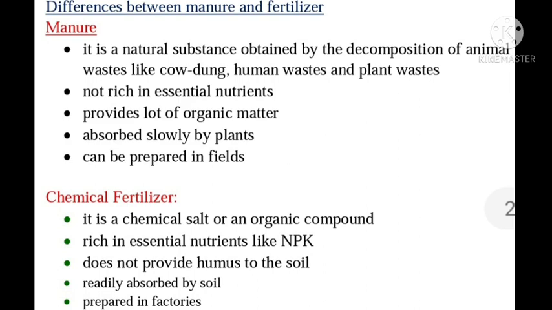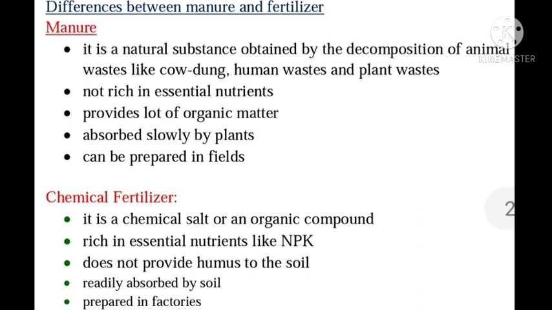Whereas fertilizers are very rich in plant nutrients like nitrogen, phosphorus, potassium. NPK means N for nitrogen, P for phosphorus and K for potassium. The spelling of potassium begins with P, but the symbol of potassium is K. So that is why we write NPK. The symbol of nitrogen is N, the symbol of phosphorus is P, but the symbol of potassium is K.